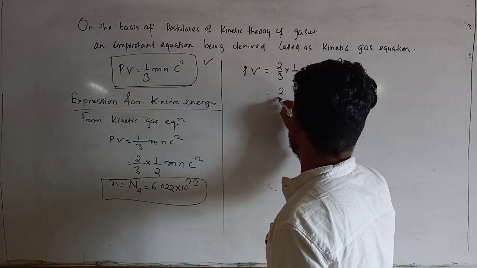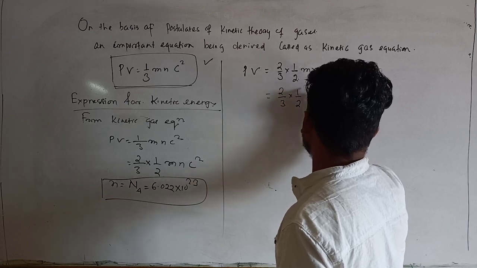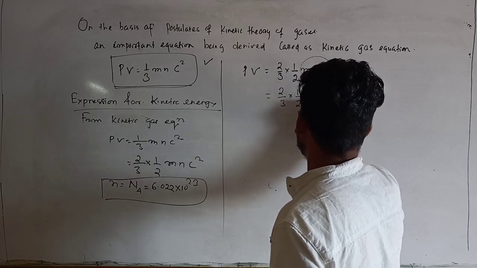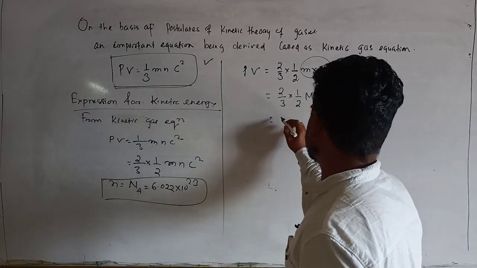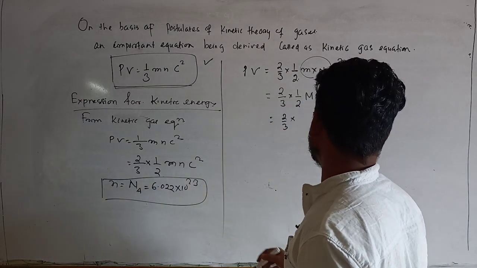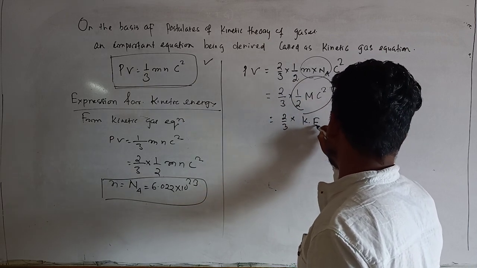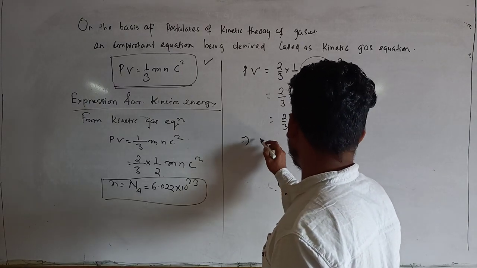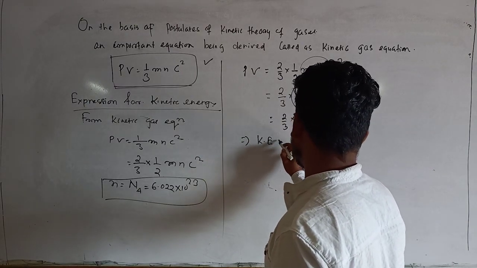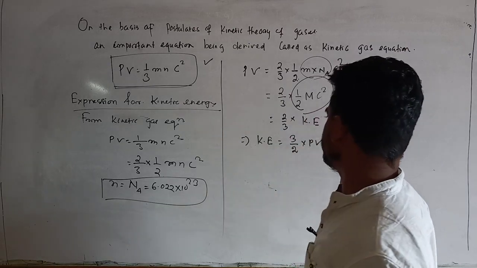So that implies it can be written as 2 by 3 into 1 by 2. So this much becomes the gram molecular mass, capital M, times C square. Then that will be 2 by 3 into 1 by 2 mc square, that is nothing but your kinetic energy. So what will be the value of kinetic energy over here? Kinetic energy becomes 3 by 2 into PV.